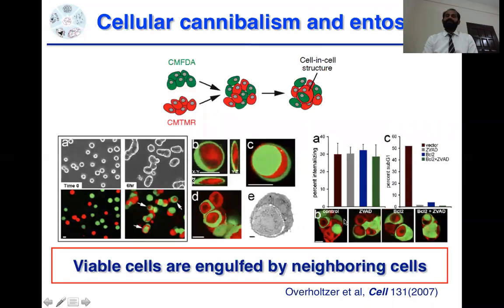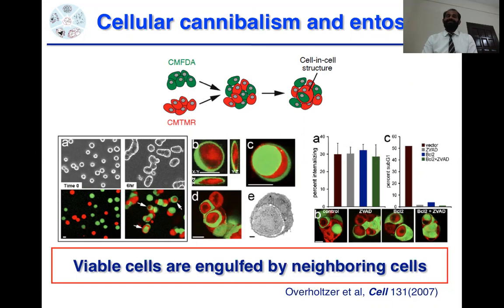But they confirmed their results by interestingly finding that these cells, which were internalized through this phagocytosis-like phenomenon, were not actually phagocytosed, because these cells were live cells. They co-cultured green and red cells of basically the same cell lines, like MCF7 or MCF10A breast cancer cell lines.